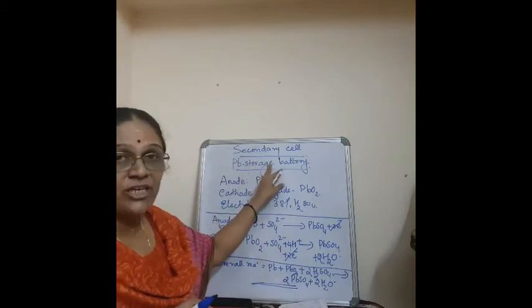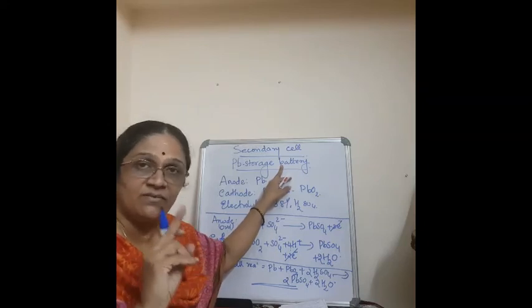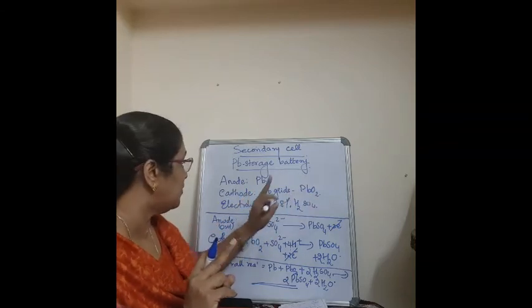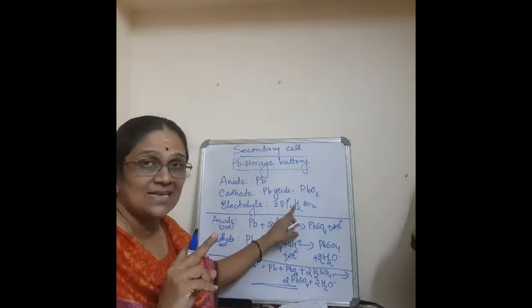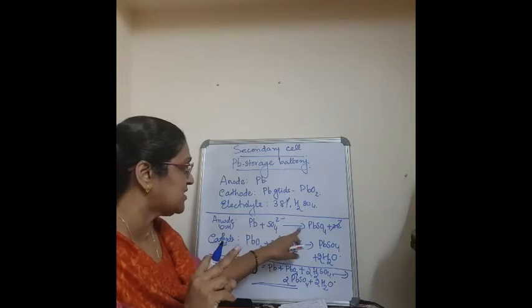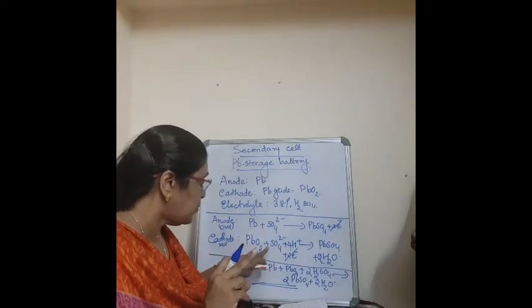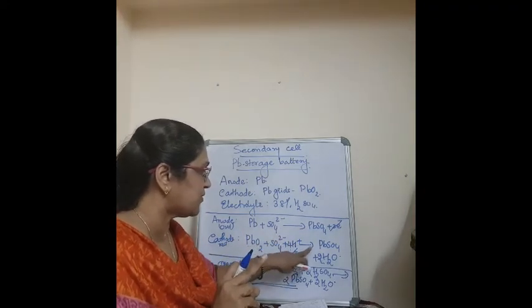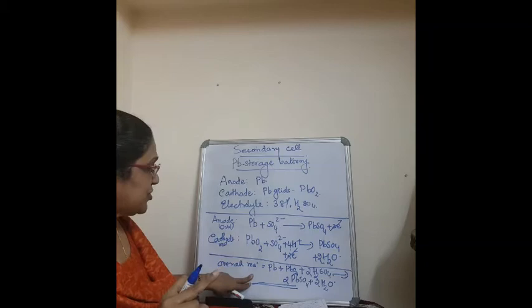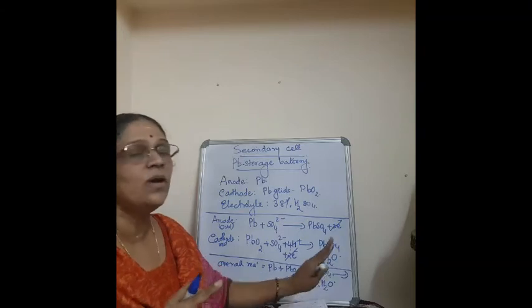So the lead storage battery, which is used as a secondary battery, is also used in cars, automobiles and inverters. Here the anode is Pb, that is lead. Cathode is Pb grids covered with PbO2. Electrolyte is 38% sulfuric acid. At the anode, oxidation takes place: Pb plus SO4 2 minus gives PbSO4 plus 2 electrons. At the cathode, reduction takes place: PbO2 plus SO4 2 minus plus 4H plus plus 2 electrons gives PbSO4 plus 2H2O. Cancelling out, the overall reaction is Pb plus PbO2 plus 2H2SO4 gives 2PbSO4 plus 2H2O.